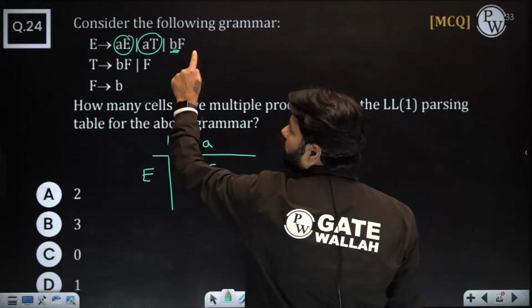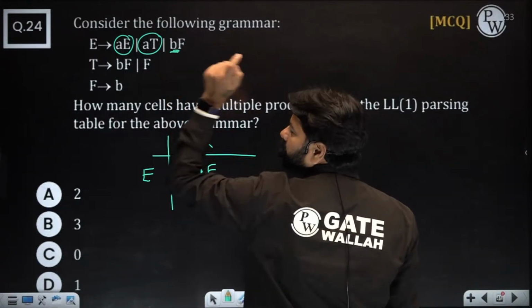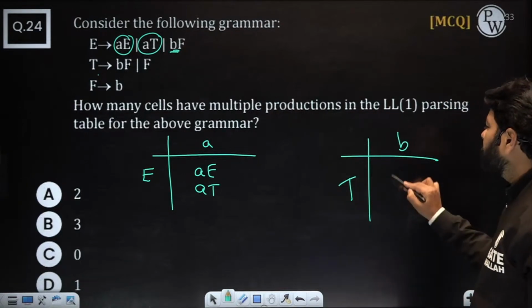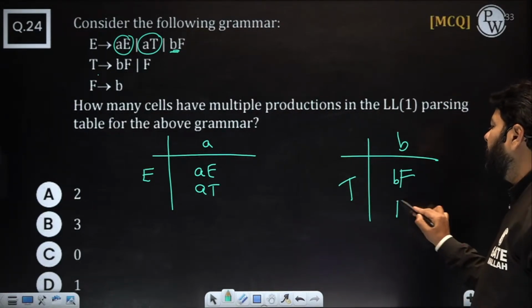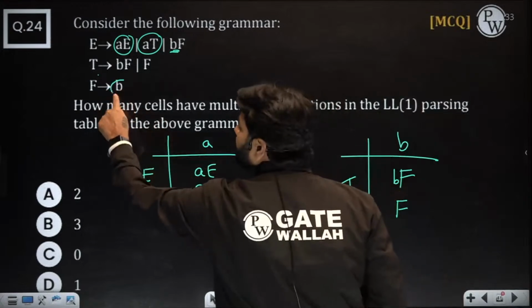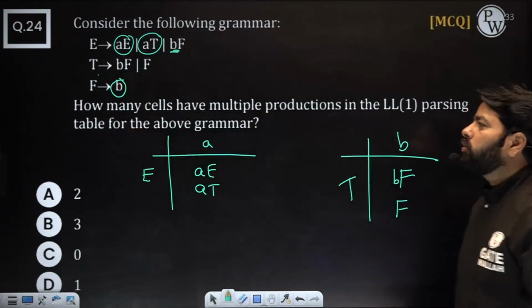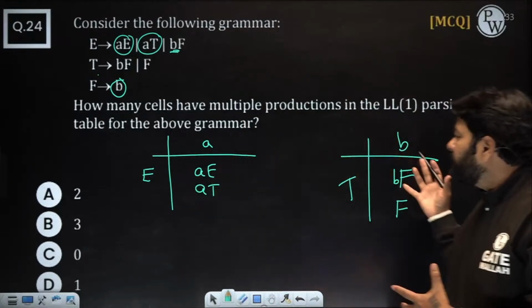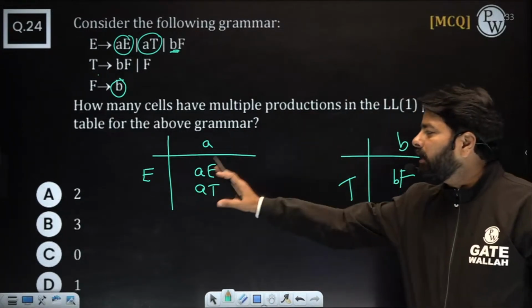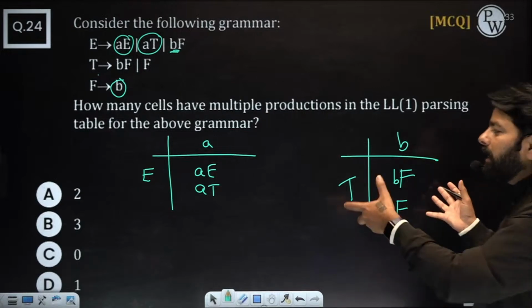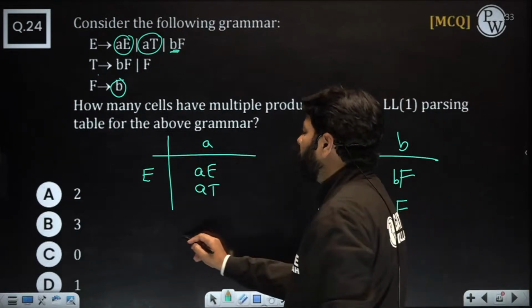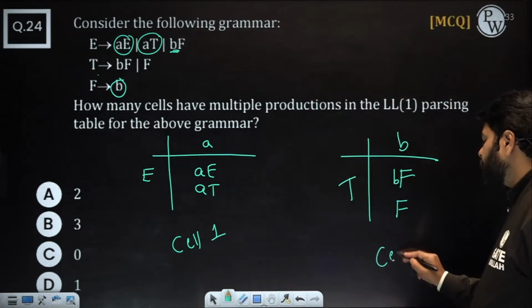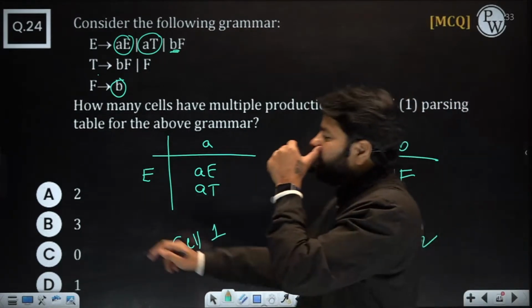But B is alone, because B has only one production. But for T, another one: from T, when you look at B, there are two productions, B, F and F, because F is also giving B. So those who understand the grammar can directly come up with the answer. There are only two cells where you see multiple productions: this is one cell, and this is another cell. So you will have two cells only.